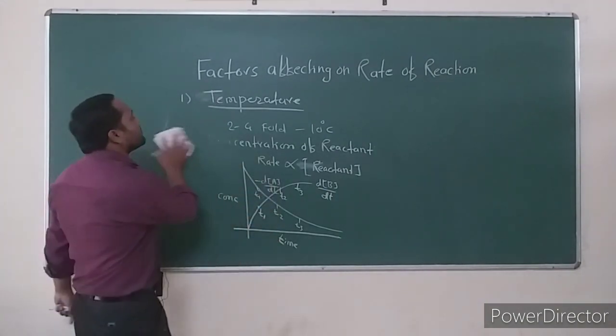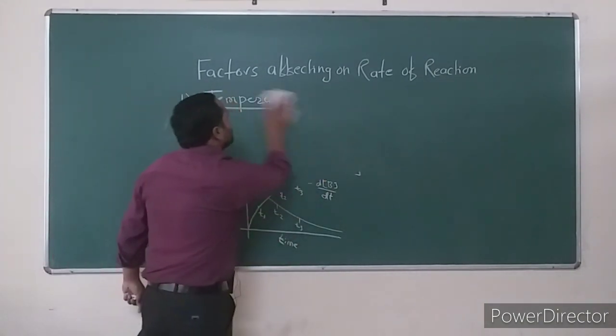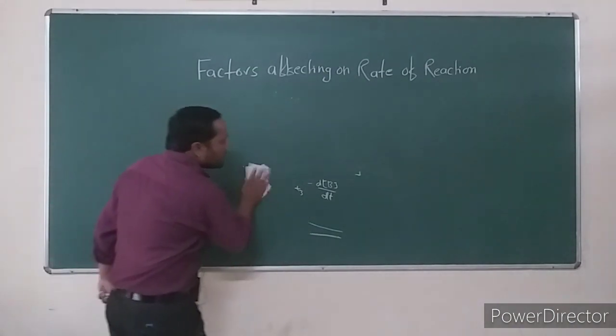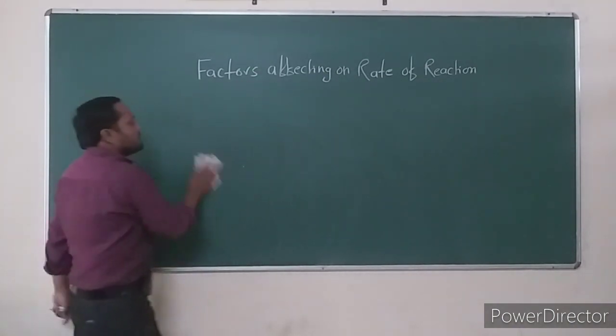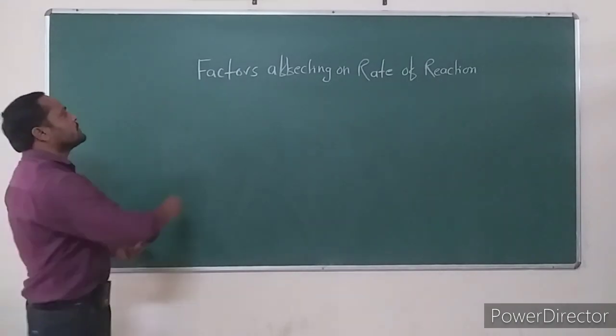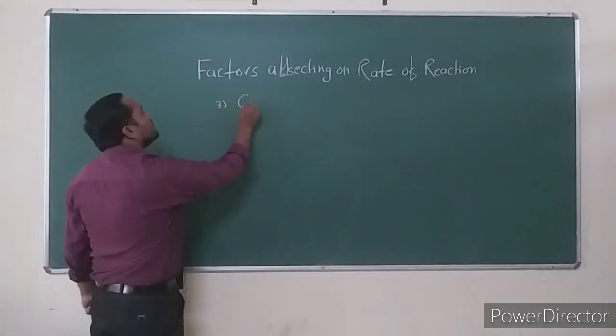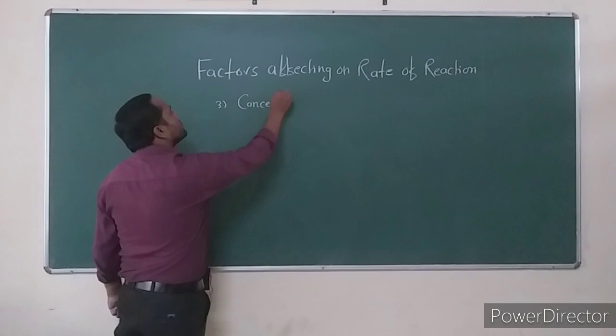Then consider the third factor which affects the rate of chemical reaction. Consider the third factor, concentration of product.